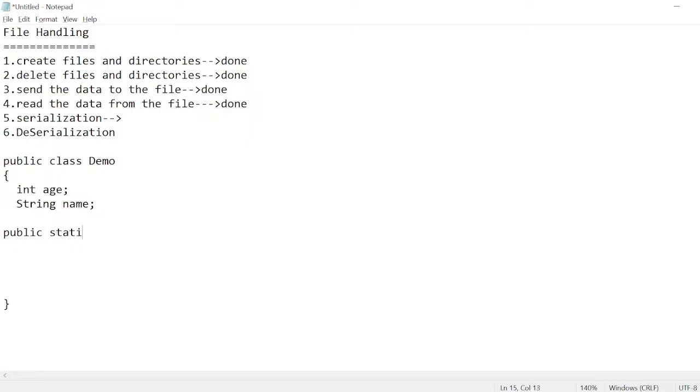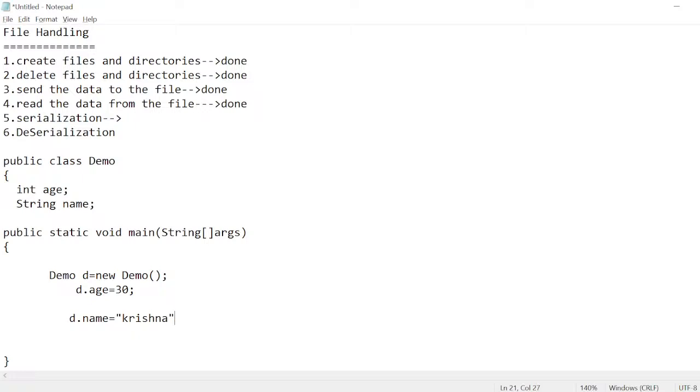So public static void main, and from here to here this is the scope of the class. Inside I would like to create the object. Demo d equal to new Demo. And here I can initialize the values. d.age equal to 30, and next one is d.name equal to Krishna.